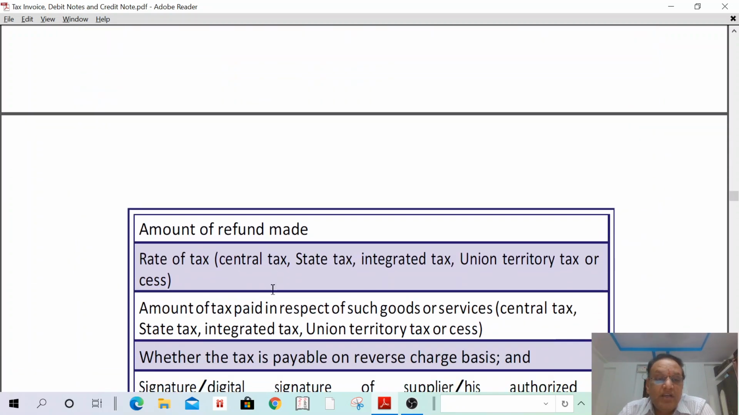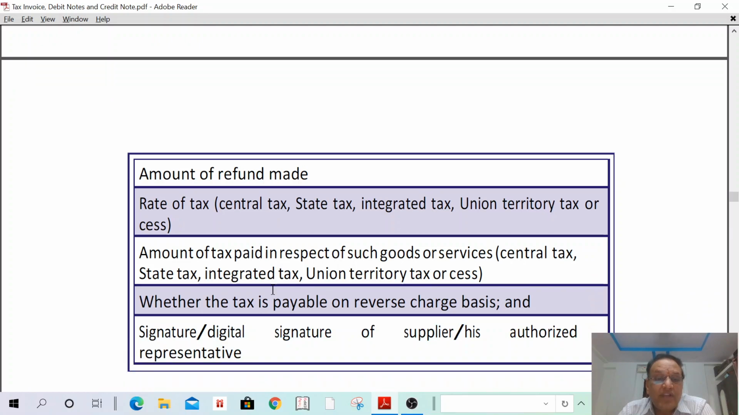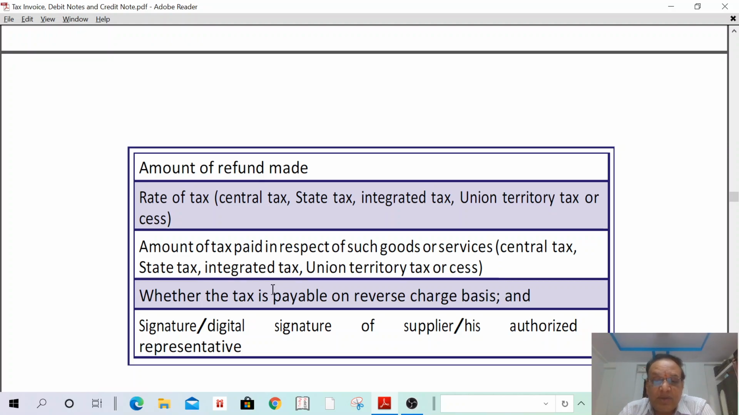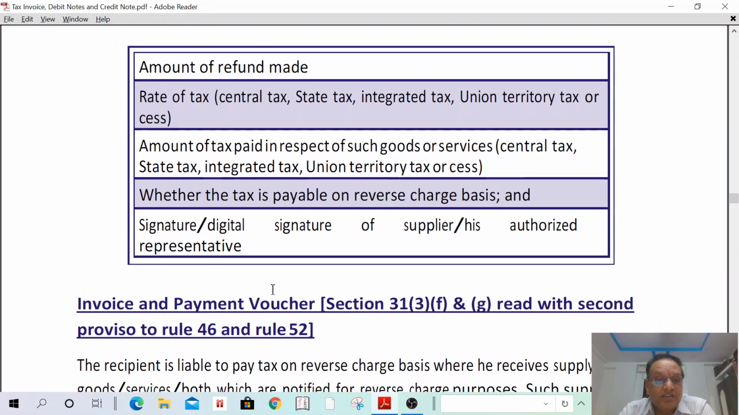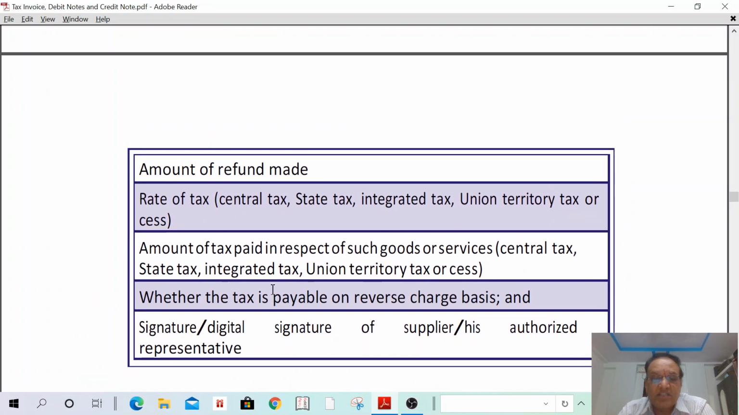amount of refund made; rate of tax; amount of tax in respect of such goods or services; whether tax is payable on reverse charge; then signature or digital signature of the supplier. All these details you have to mention. Once you read the contents, you can have a better idea of such details.